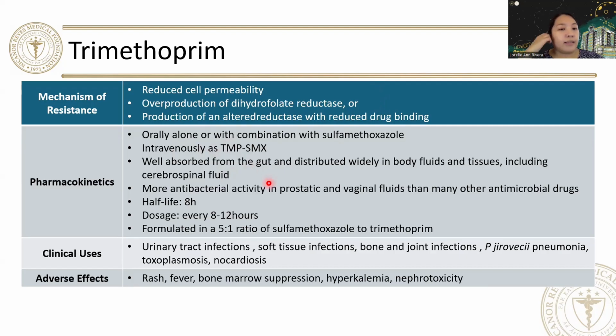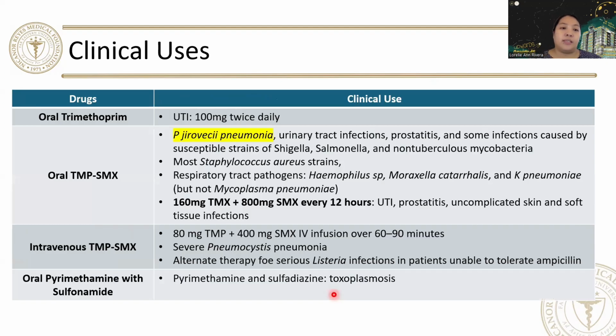It is well absorbed from the gut and distributed widely in body fluids, and it has more antibacterial activity in prostatic and vaginal fluids than many other antimicrobial drugs. The half-life is 8 hours, and the dosage is every 8 to 12 hours. Your TMP-SMX is commonly used for urinary tract infections, soft tissue infections, bone and joint infection, and Pneumocystis jirovecii pneumonia, as I mentioned a while ago. And again, the adverse effects include rash, fever, bone marrow suppression, hyperkalemia, and nephrotoxicity.